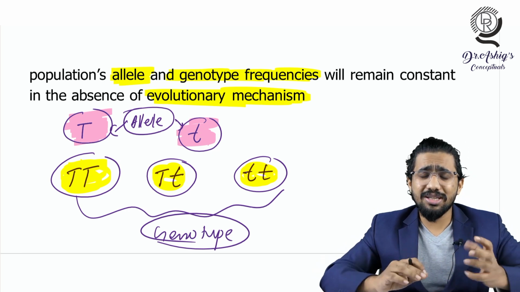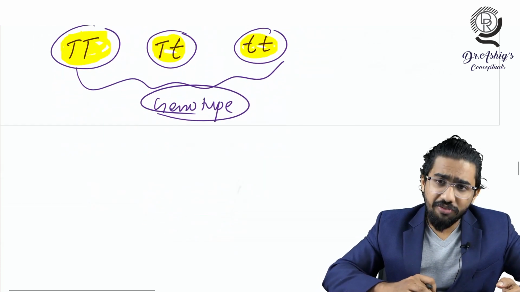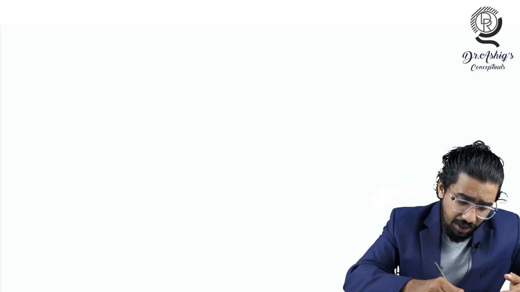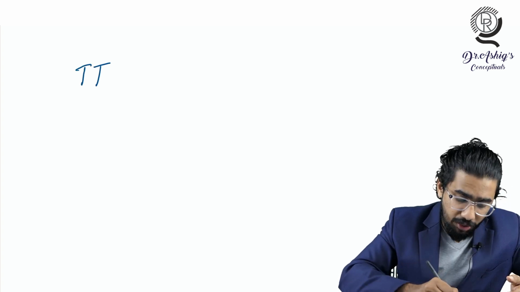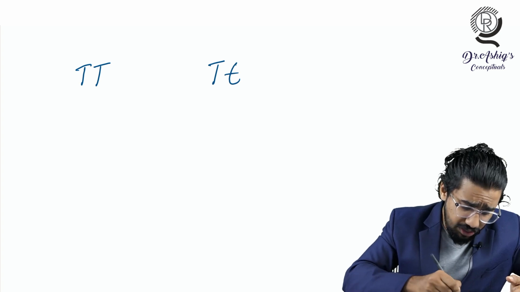So let's discuss what the allele frequency or the genotype frequency is. For that purpose I want to take a population, a group of people. For easiness, I am taking only two persons in the population. Just think that there is a population consisting of only two people, one with the genotype capital T small t, and another also with the genotype capital T small t.